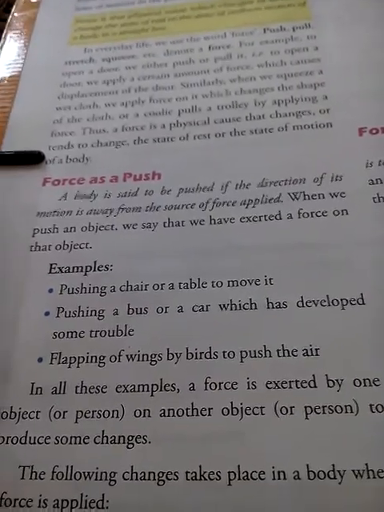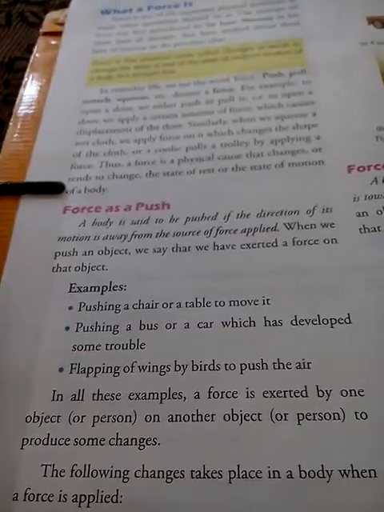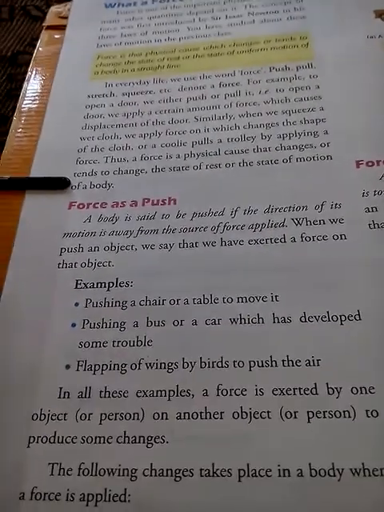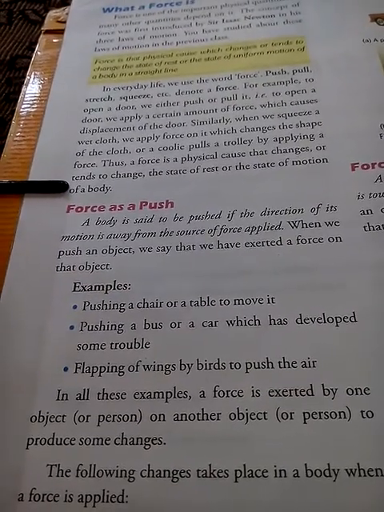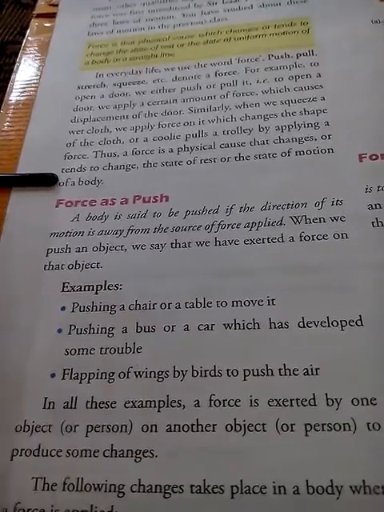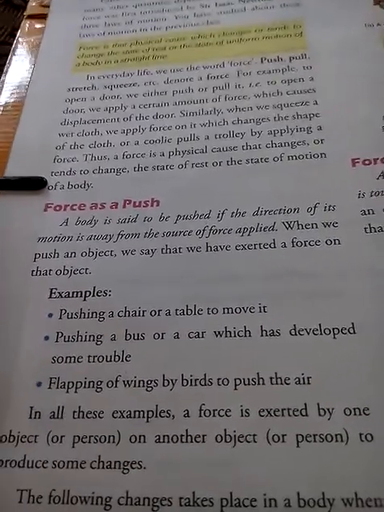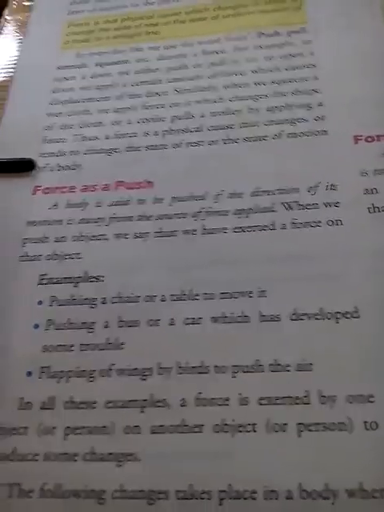Whenever force is produced, it is always produced in pairs, right? For example, in the above examples also we saw that a force is exerted by one object on another object. For example, when we walk, we apply force and have to come across frictional forces.